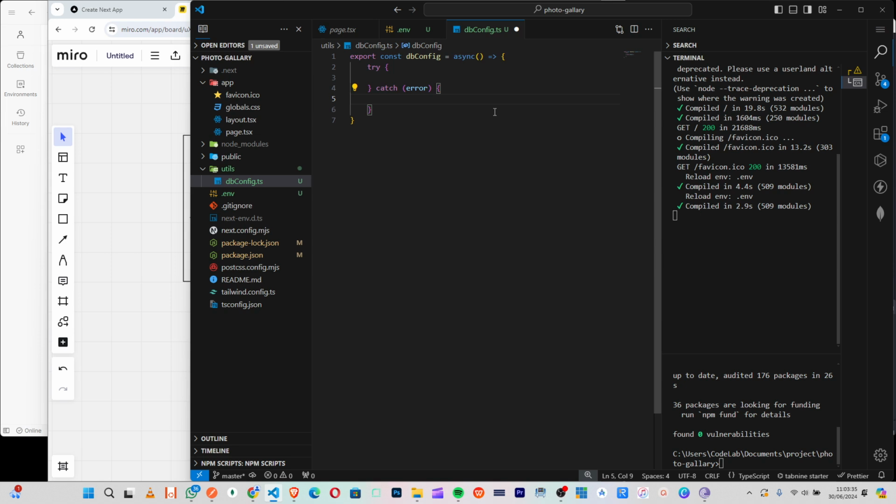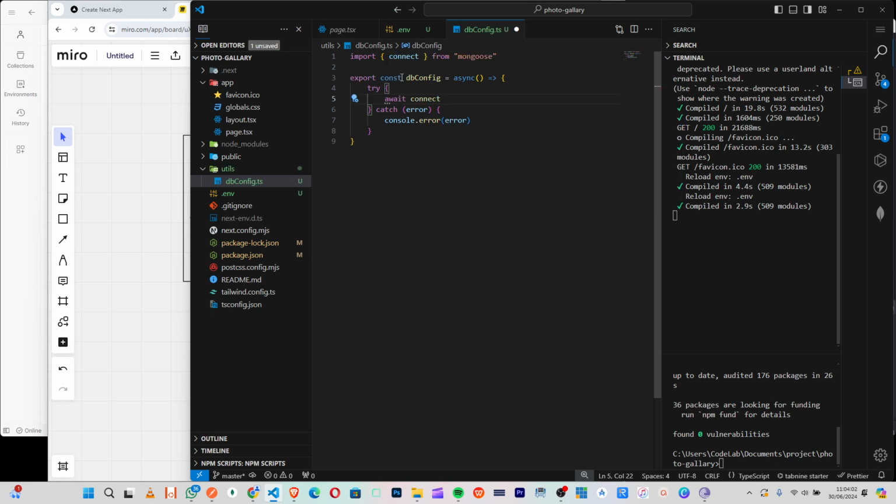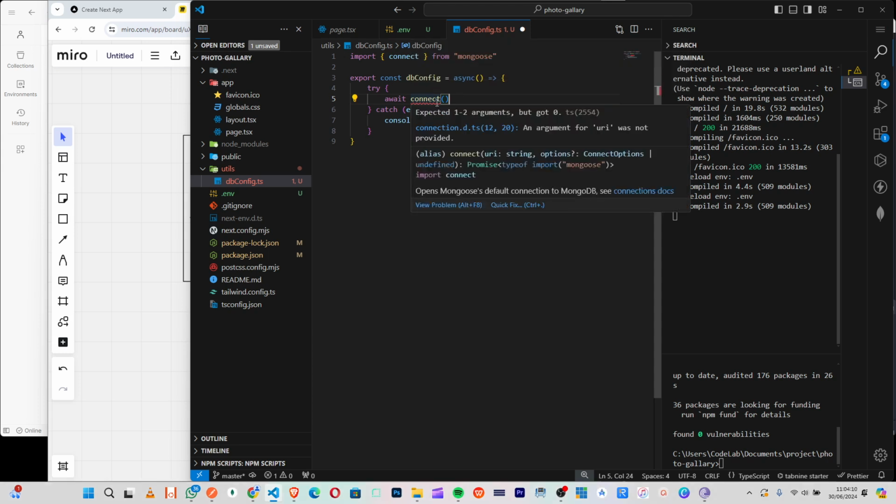Then inside here, we will say console log the error. Of course, I like to just make sure the error of console is that. Okay, so here we'll say await connect. Make sure this connect is from mongoose. Then we will pass our env, right?